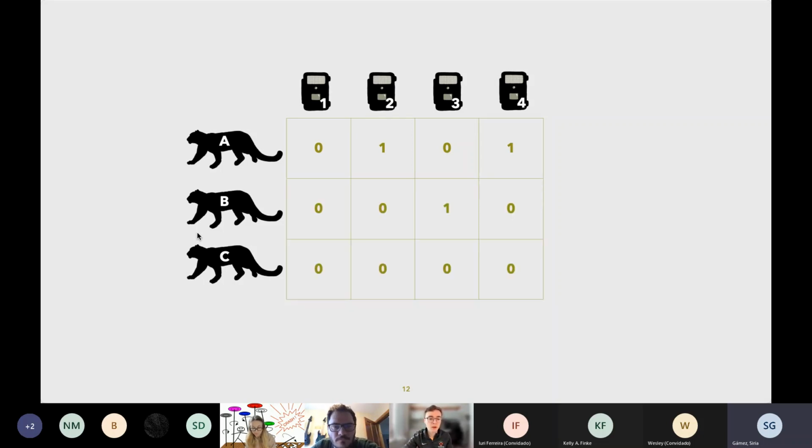So snow leopard B is detected on camera 3, increasing our sample size. Snow leopard C is too far away. It isn't detected on any of the cameras. So in reality, we wouldn't even see that individual in our capture history. We can start to get an idea for territory size from the pattern of these encounters relative to the distance between traps. Territories are at least large enough to have detected individual A on cameras 2 and 4, but not much bigger since individual B was only detected on camera 3. So we can call this table Y, and Y is indexed by rows and columns, and that's i and j. Each individual gets an i for its row, and each camera gets a j for its column.